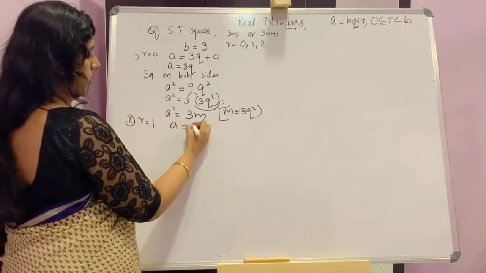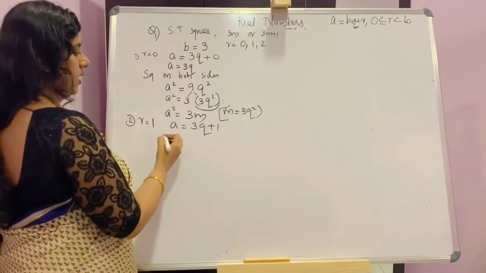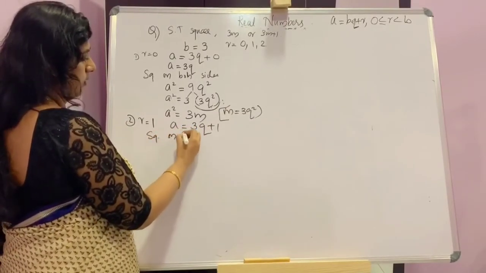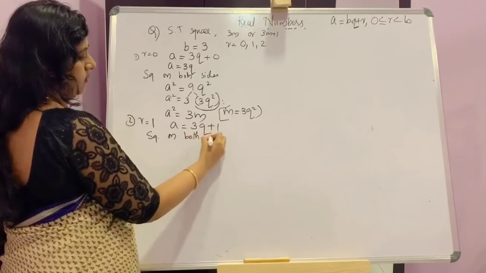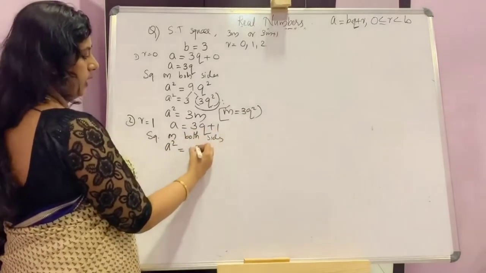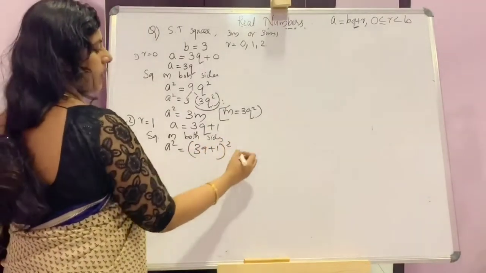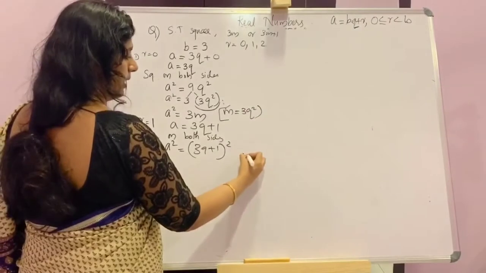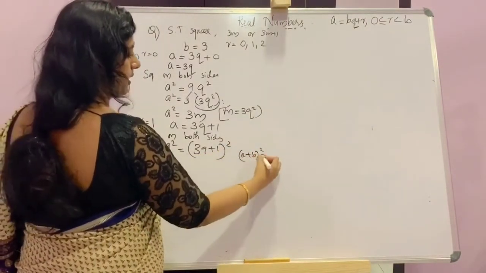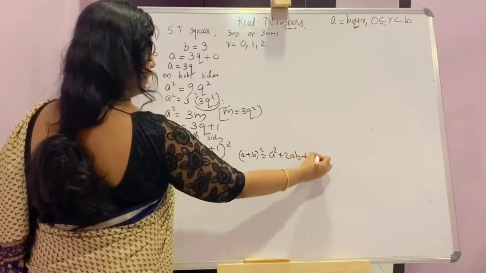Now second one, r is equal to 1. Then a is equal to 3q plus 1. Now squaring on both sides, a square is equal to 3q plus 1 whole square. This is of the form a plus b whole square, that is a square plus 2ab plus b square.